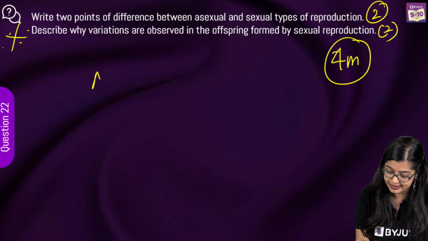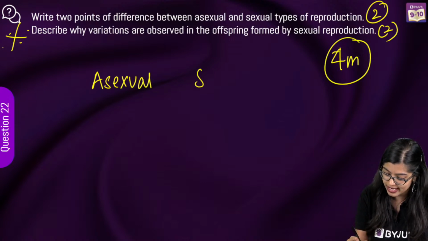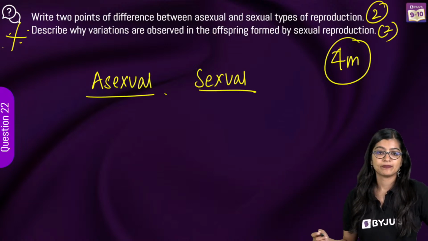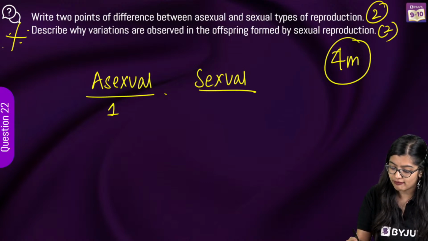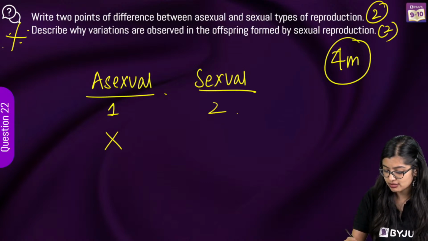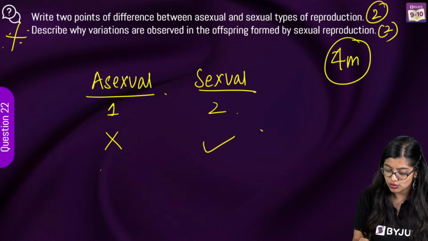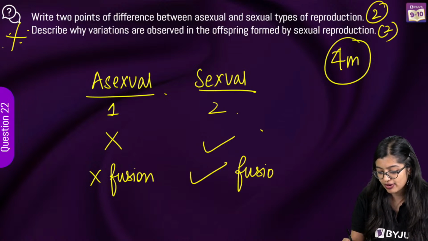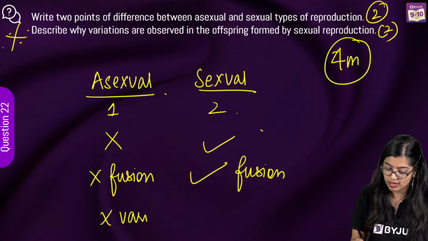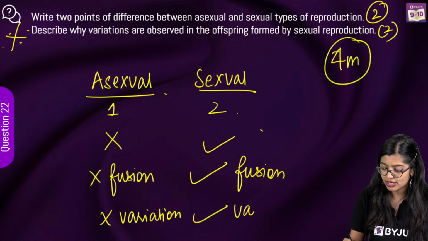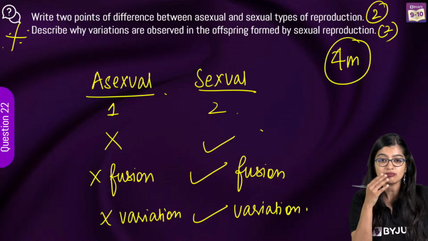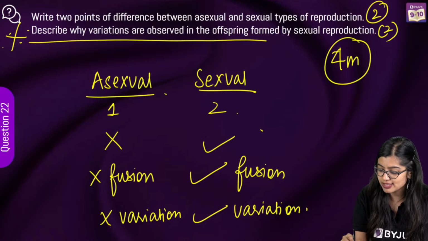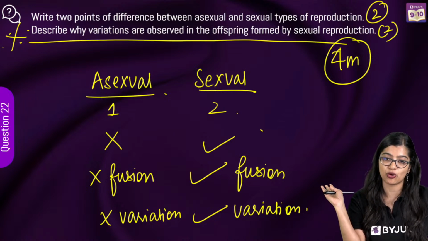First one, difference between asexual and sexual. They've asked exactly for 2, right? You all tell me first and then I'm going to move into the next one. Yes, very good, Aman, very good. 1 parent, 2 parents. No gametes are there, right? And we know that there is no fusion. So gametes are present, gametes are absent. No fusion is there, right? So we see no variations or minimal variations, while we observe that variations are present, right? Very good. Variation due to 2 parents, okay. So that's the first part. You can write 2 out of 4 that we have done.